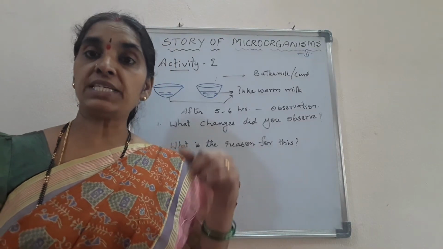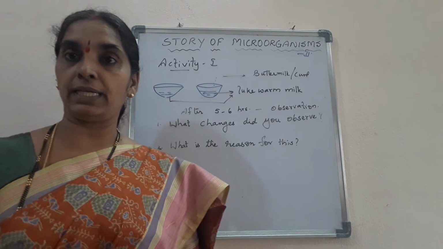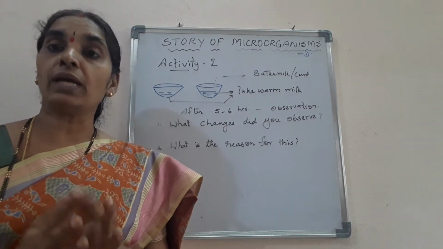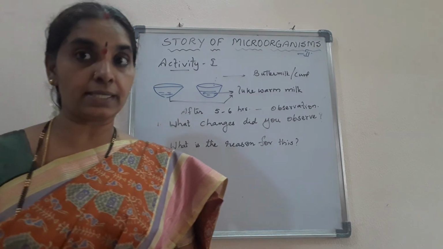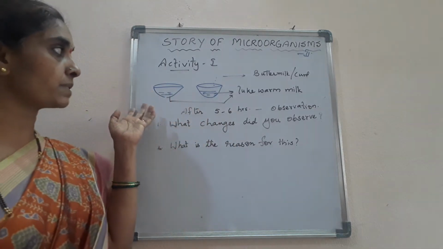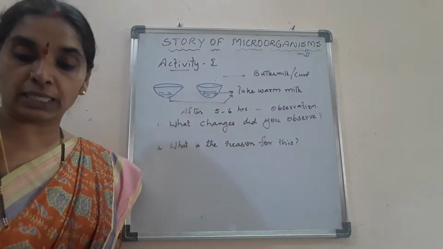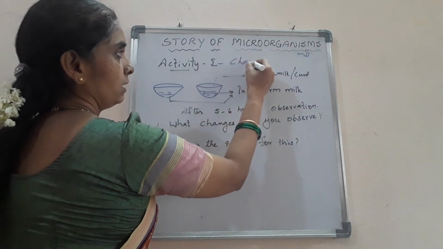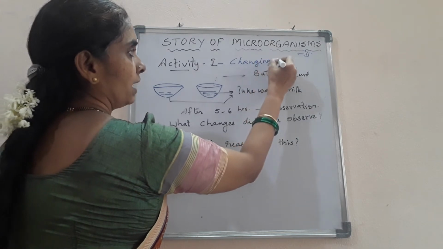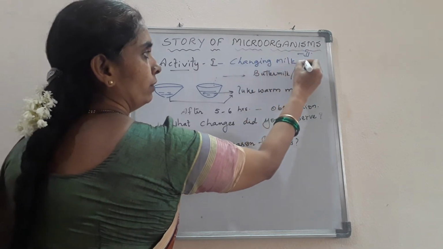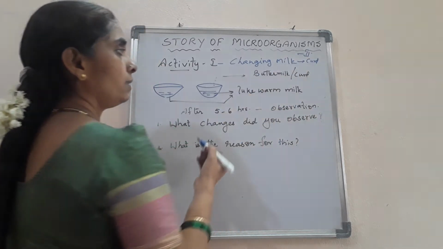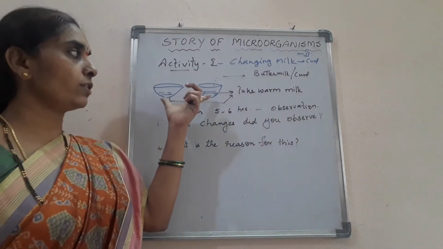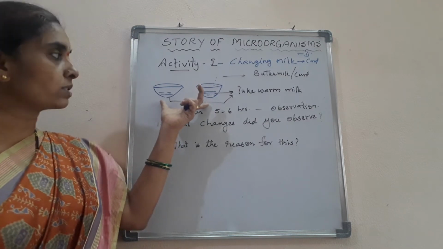Now see children, the first activity here is the conversion of milk into curd. Here we are using microorganisms, isn't it? How microorganisms are useful in changing milk into curd. What are the microorganisms that help? See here in this activity, we are taking 2 bowls.